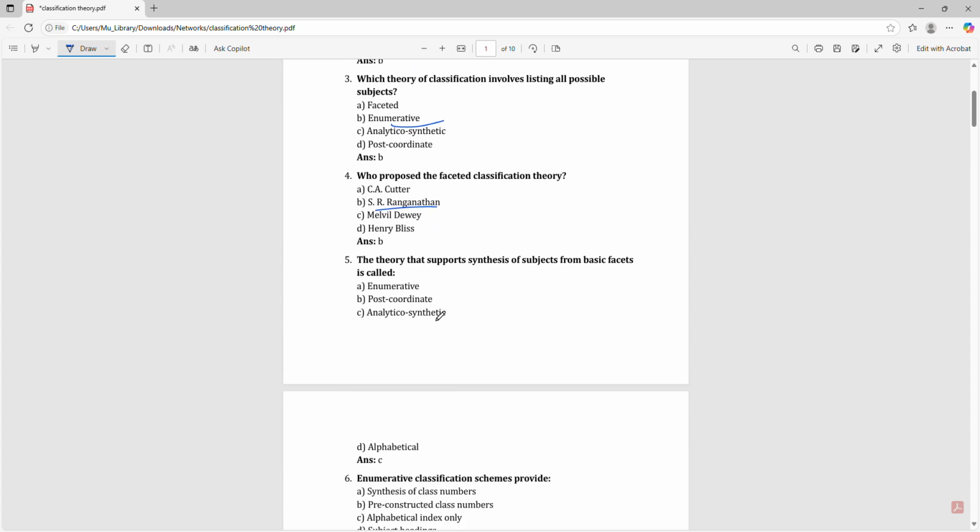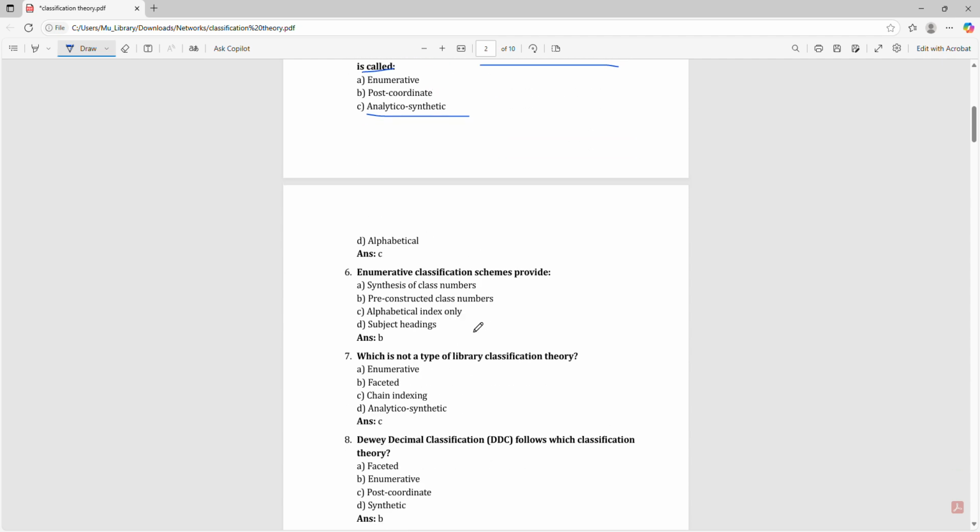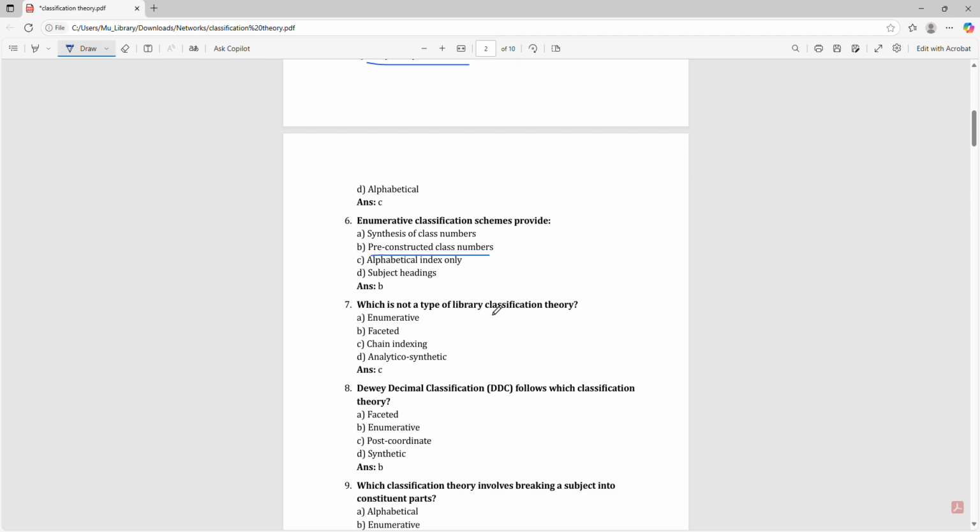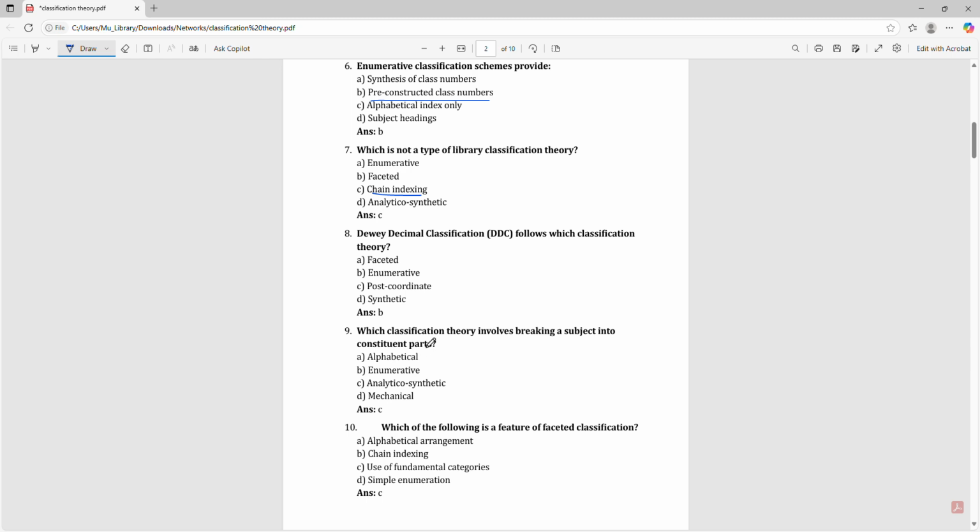S.R. Ranganathan. The theory that supports synthesis of subjects from basic facet is called the analytico-synthetic. Enumerative classification schemes provide pre-constructed class numbers. Which is not a type of library classification theory? That is chain indexing. DDC follows which classification theory? That is enumerative. Which classification theory involves breaking a subject into constituent parts? Analytico synthetic.